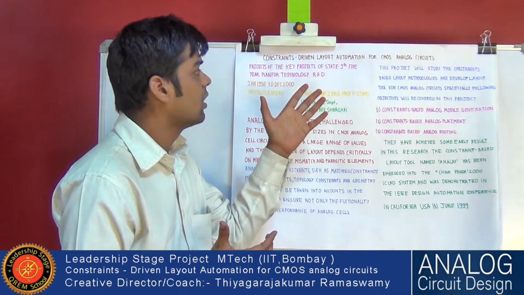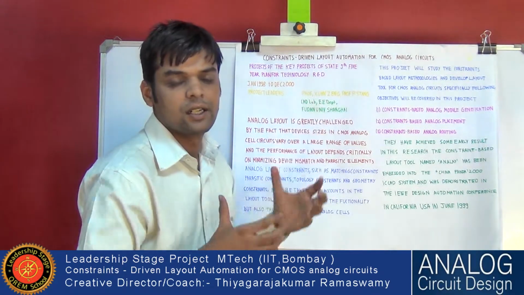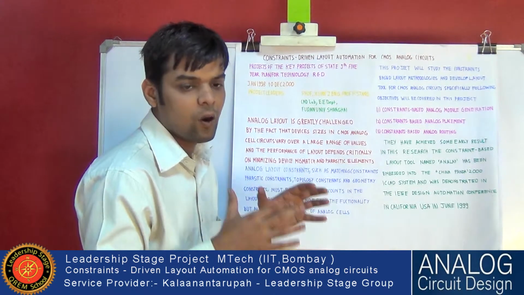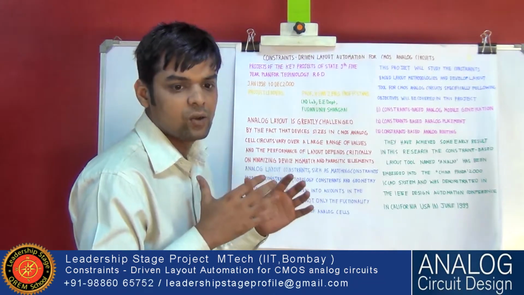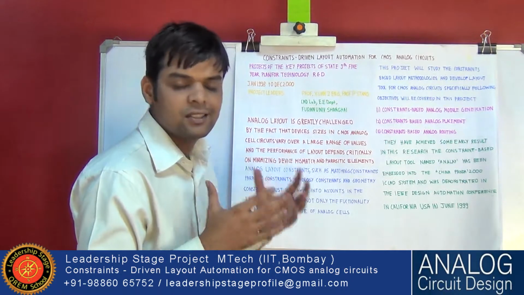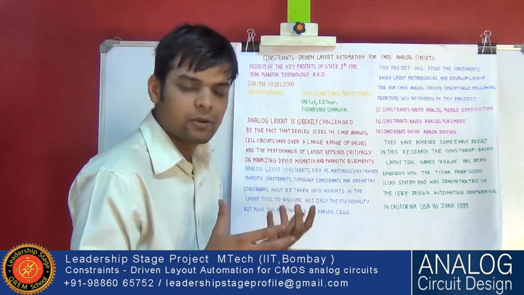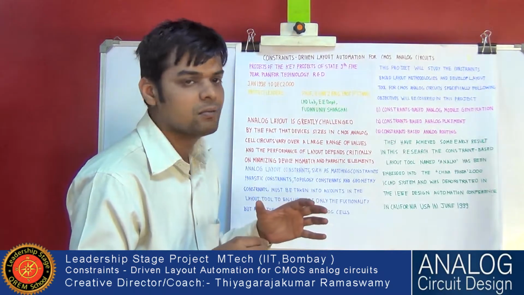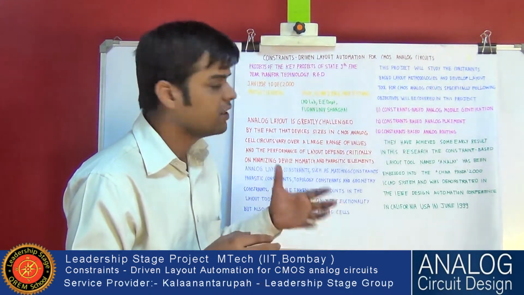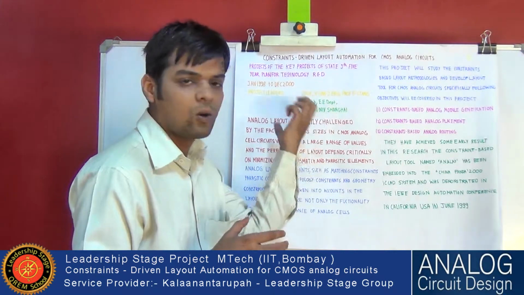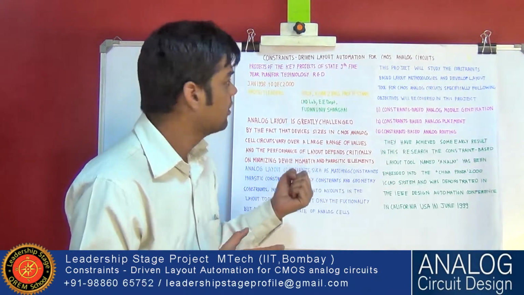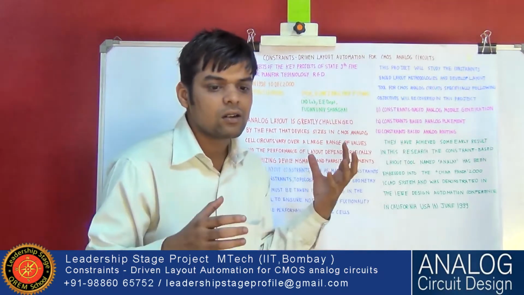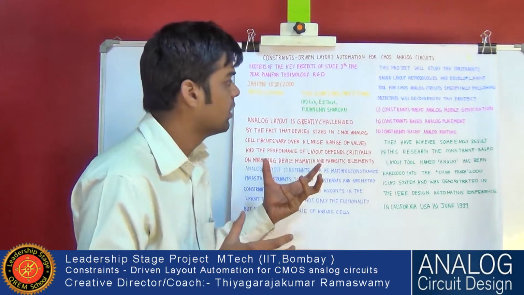What does this mean? Constraint-driven layout automation for CMOS analog circuits means designing the analog layout from the circuit automatically by using a CAD tool. Why is this necessary? Because at present analog layout is done by humans. For digital circuits the layout is generated automatically by computer, but analog layout is generated by humans, and this causes manpower cost.